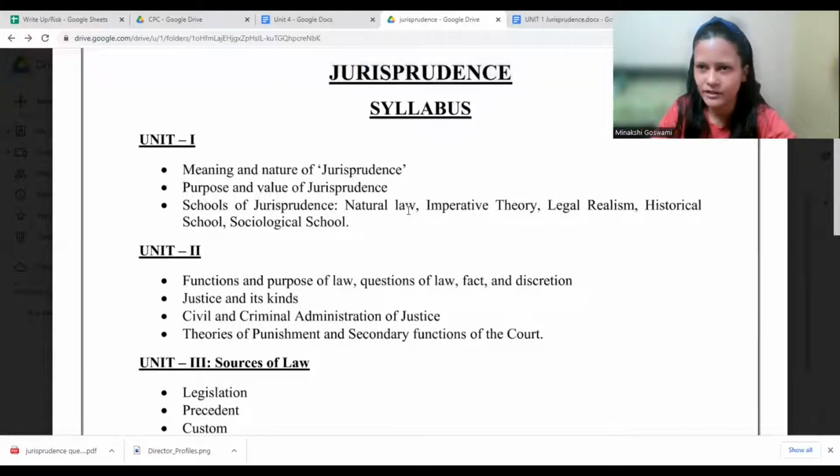Definitely you would get one question from schools plus one from this theoretical part, maybe like define jurisprudence, what is the meaning of jurisprudence, nature, values, purpose, like that you may expect.